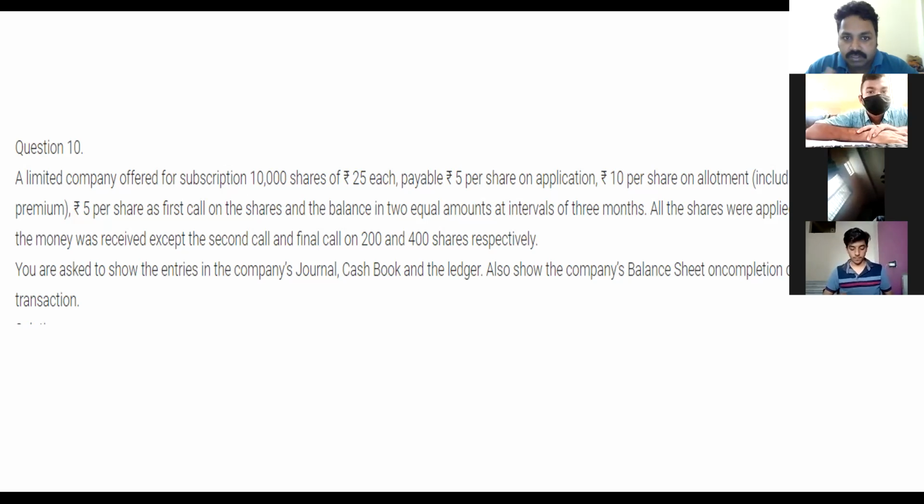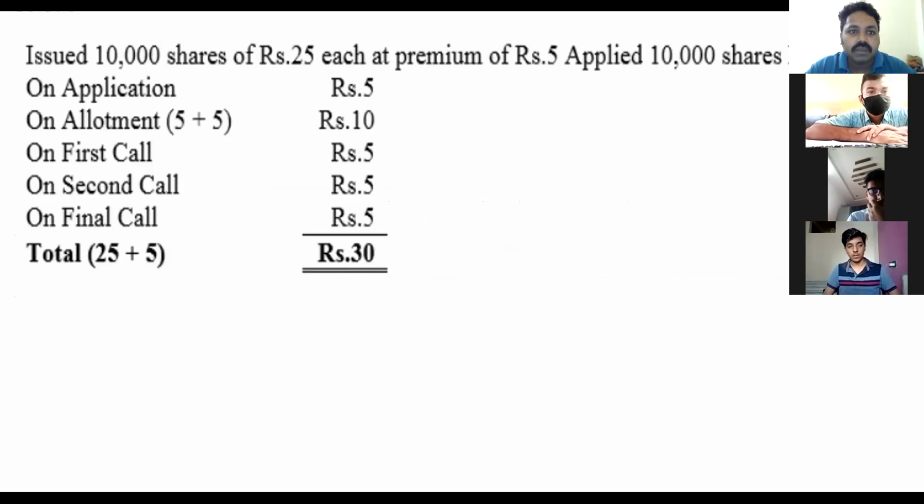So see, total share value is 25 rupees and premium is 5 rupees. So total value will be 30. You can see here. So how many shares were issued? 10,000 shares were issued, and each share cost is 25 rupees, and premium 5 rupees. That means total share cost is 30 rupees. Application is 5 rupees.